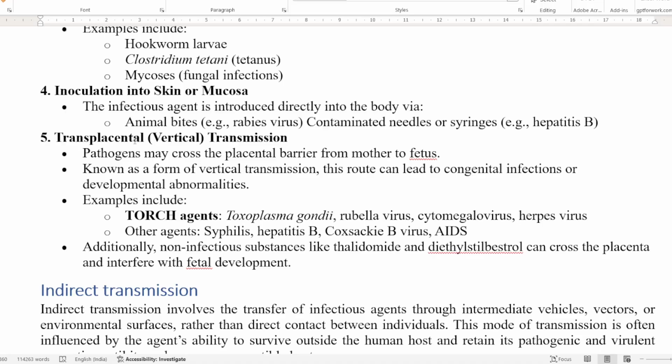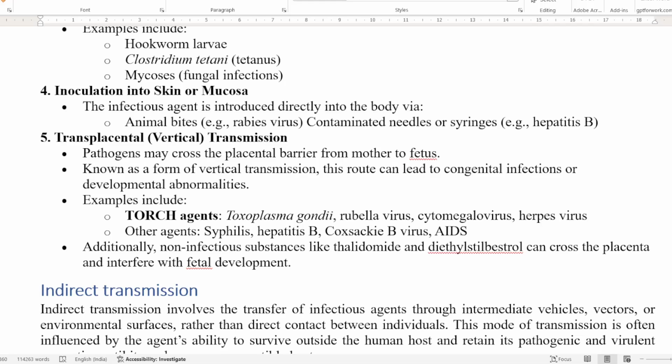Then comes transplacental transmission. The pathogens may cross the placental barrier from mother to fetus. It is also known as a form of vertical transmission because this route leads to congenital infections or developmental abnormalities. The examples include the TORCH agents, that is toxoplasma, rubella, cytomegalovirus, and herpes. Other agents are syphilis, hepatitis B, Coxsackie virus, and AIDS.